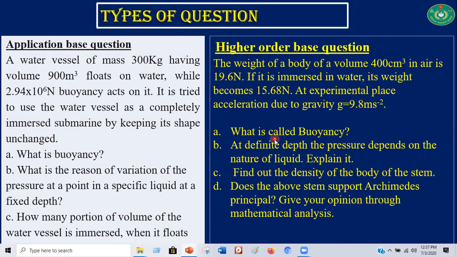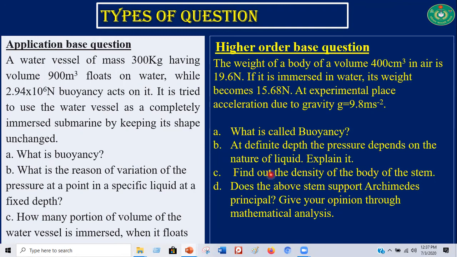My dear boys, you already know that a higher order-based question is a combination of 4 types of questions. First is knowledge-based, this is comprehension-based, this is application-based, and lastly, higher order or higher ability-based. You should try your level best to solve these questions.